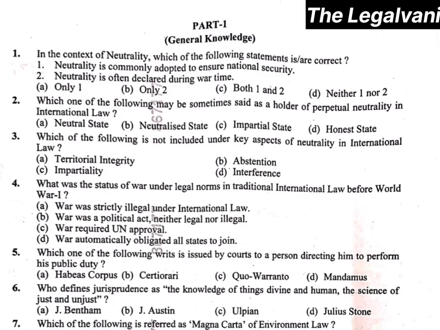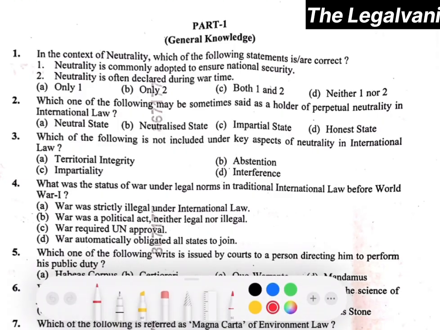And today we are going to discuss and solve the Uttarakhand Judicial Service Prelims Examination 2025 paper. So let's start with Part 1, which is of General Knowledge. Question number 1. In the context of neutrality, which of the following statements are correct?